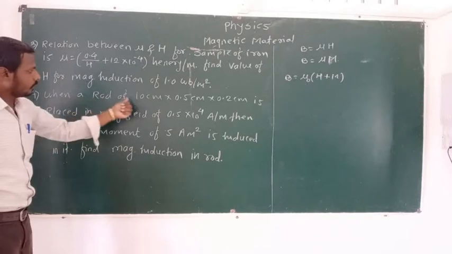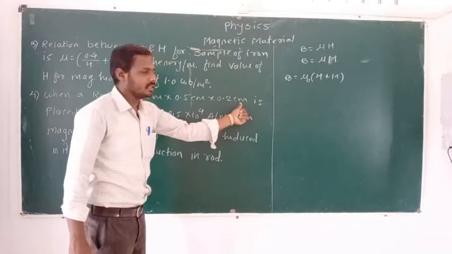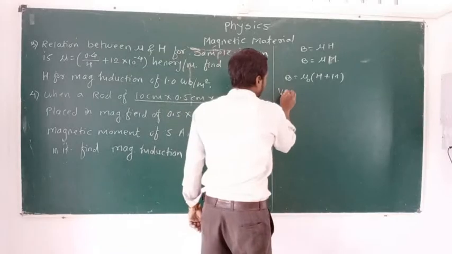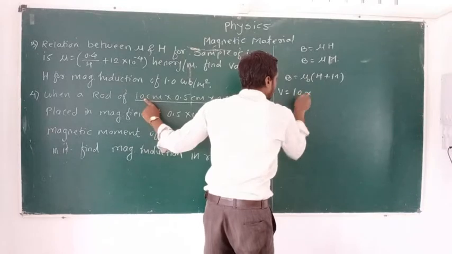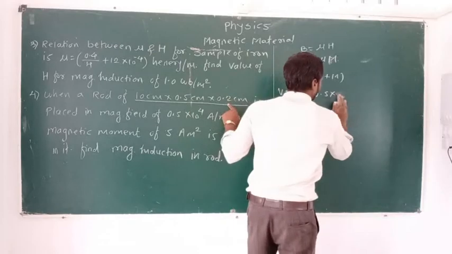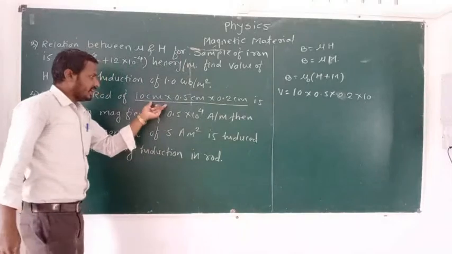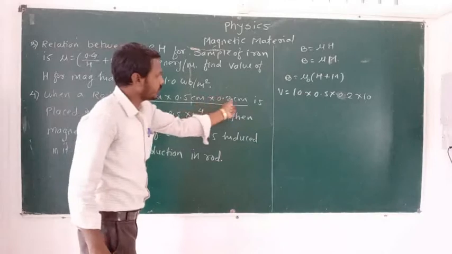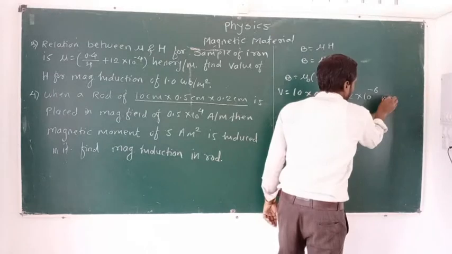Now, a rod of 10 cm into 0.5 cm into 0.2 cm, this is the volume of the rod. We can write here V is equal to 10 multiplied by 0.5 multiplied by 0.2 multiplied by 10 raised to, converting centimeter into meter, 10 raised to -2, 10 raised to -2, 10 raised to -2, that is -6, meter cube.